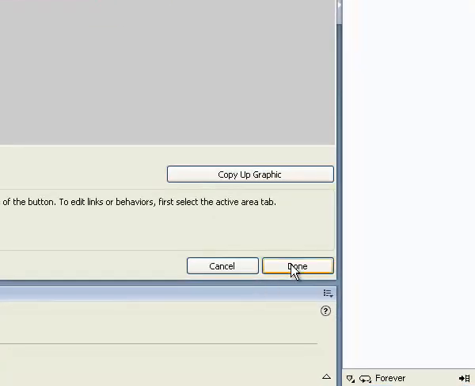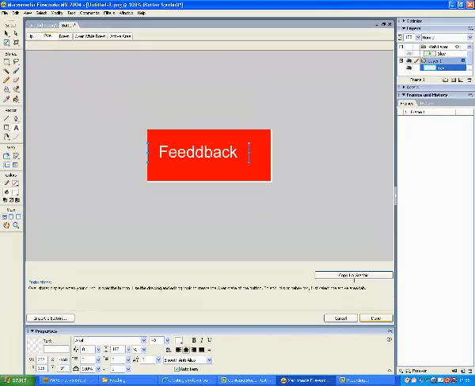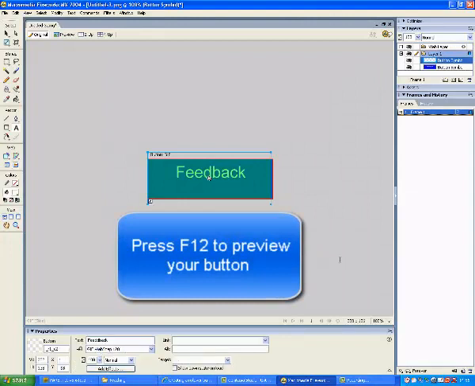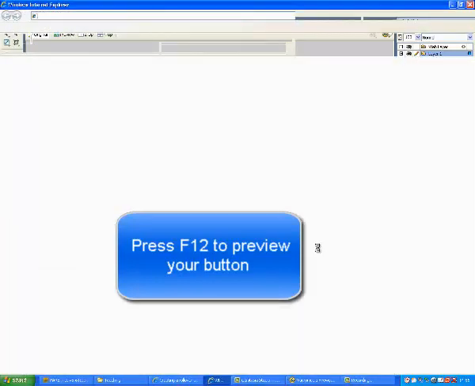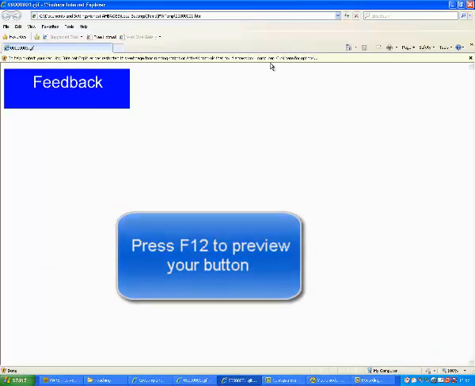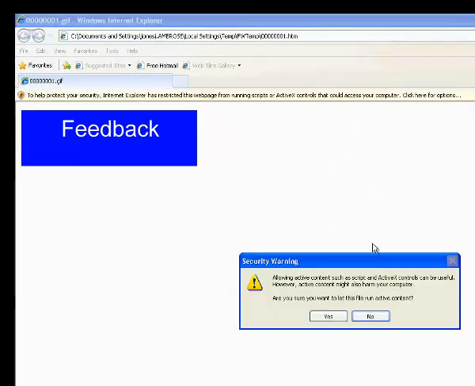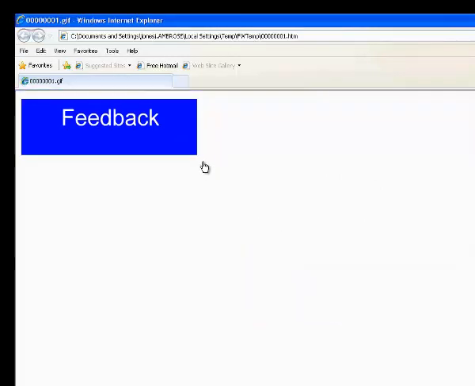Once you've done that, you can just click done down the bottom. You press F12 and that'll preview it. You just accept this security message. Choose yes on that one. You can see as you put your mouse over it, it changes, and you've therefore made a rollover button.